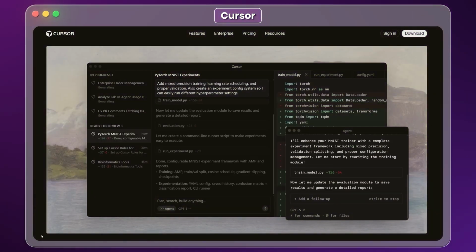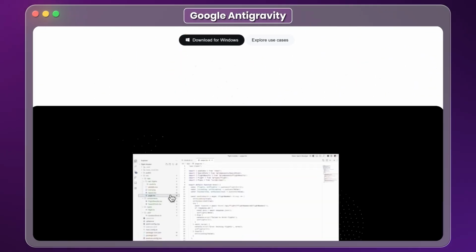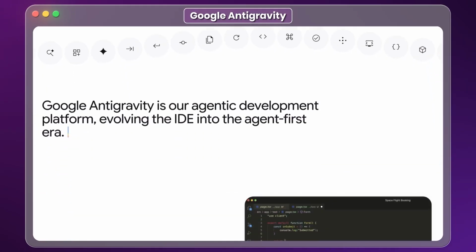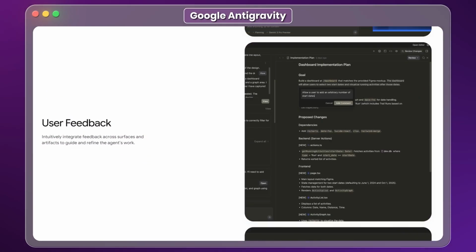Tools like Cursor have dominated the space, but now we have Google Anti-Gravity. This is a new type of editor where you act as the architect and autonomous agents handle the coding, testing, and debugging in the background. But whether you use Replit, Cursor, or Anti-Gravity, the shift is the same. AI is no longer just advising you on how to build, it is building for you.